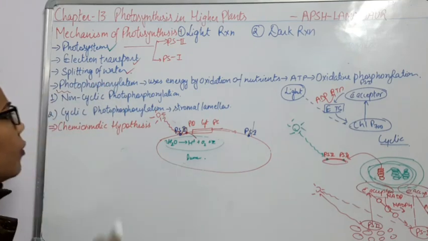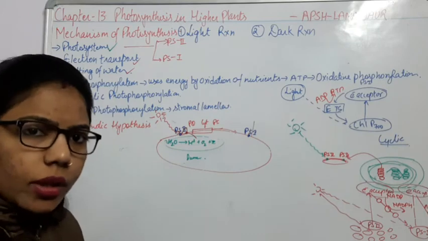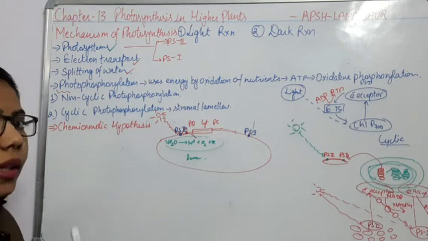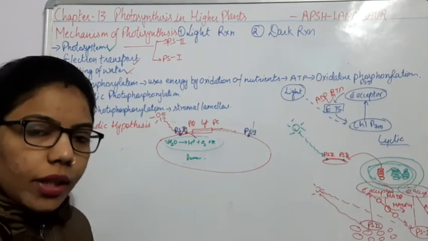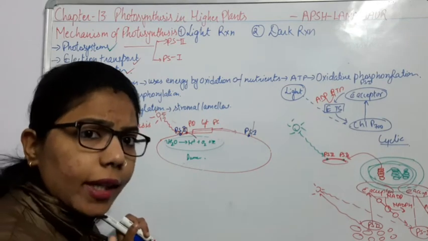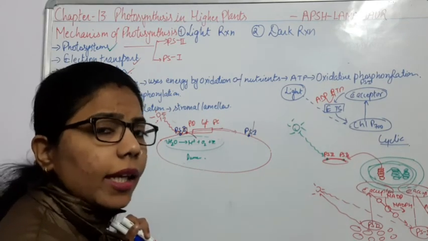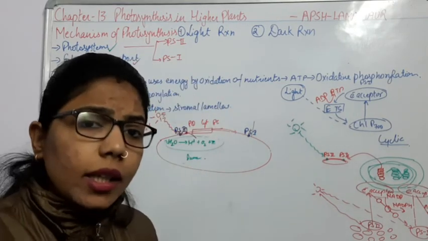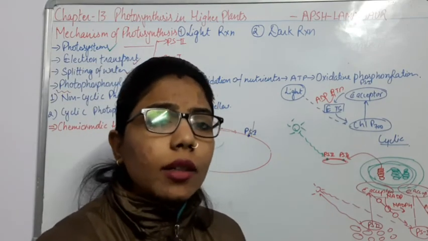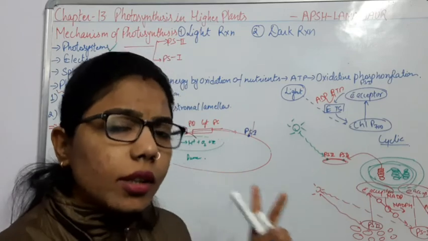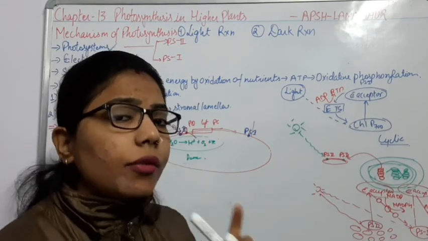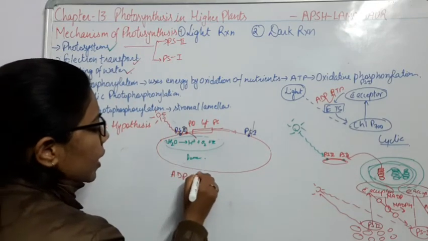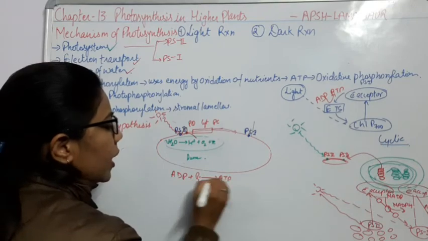Now split this term. Phosphorylation means addition of a phosphorus molecule, okay, and photo means light. So again, if you see this whole step, what is happening here? There will be addition of a phosphate molecule, right? So ADP is forming the ATP. ADP is adenosine diphosphate, having two phosphates, and it is converting into ATP, adenosine triphosphate. Here we are having three phosphate molecules. So what is needed here? We need one inorganic phosphate. If you see the reaction like this, ADP plus inorganic phosphate forms the ATP, right?